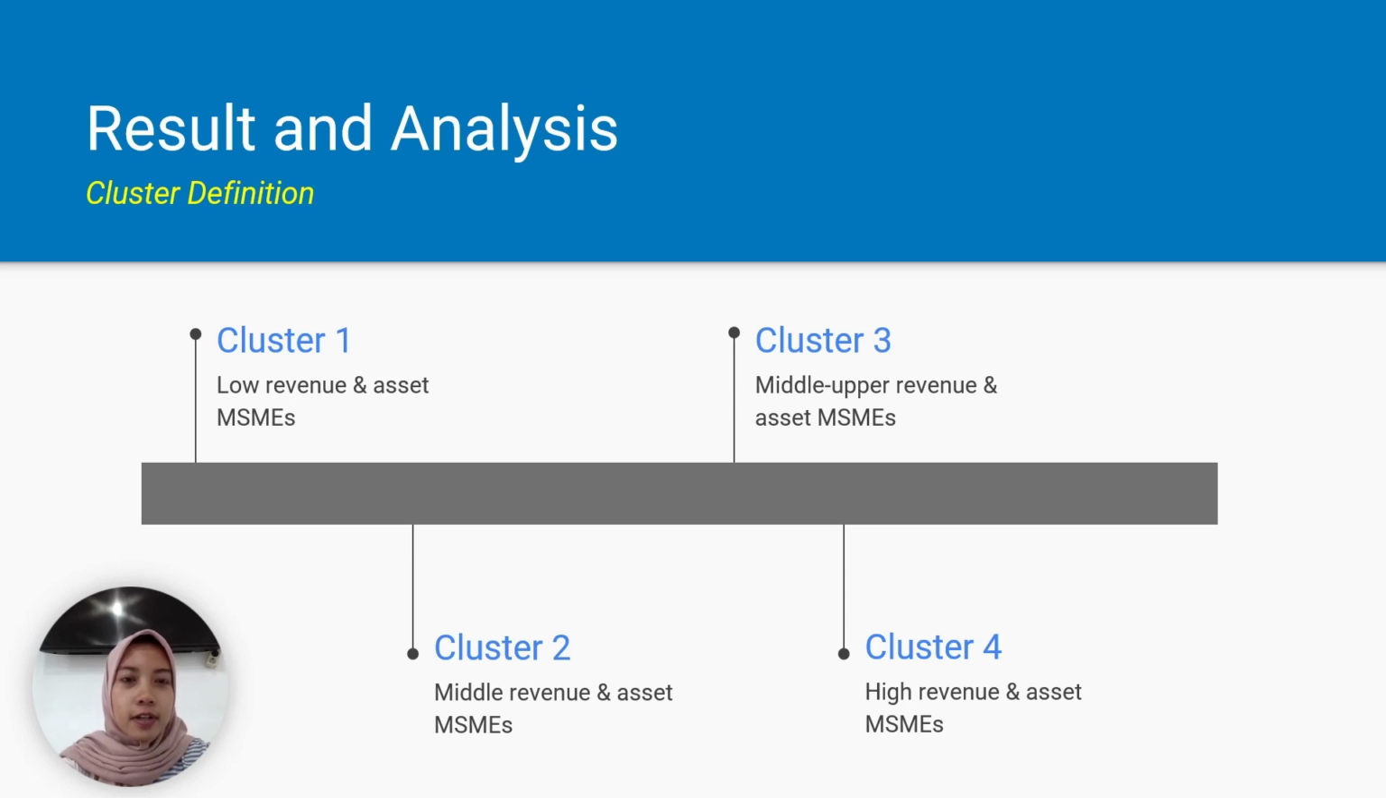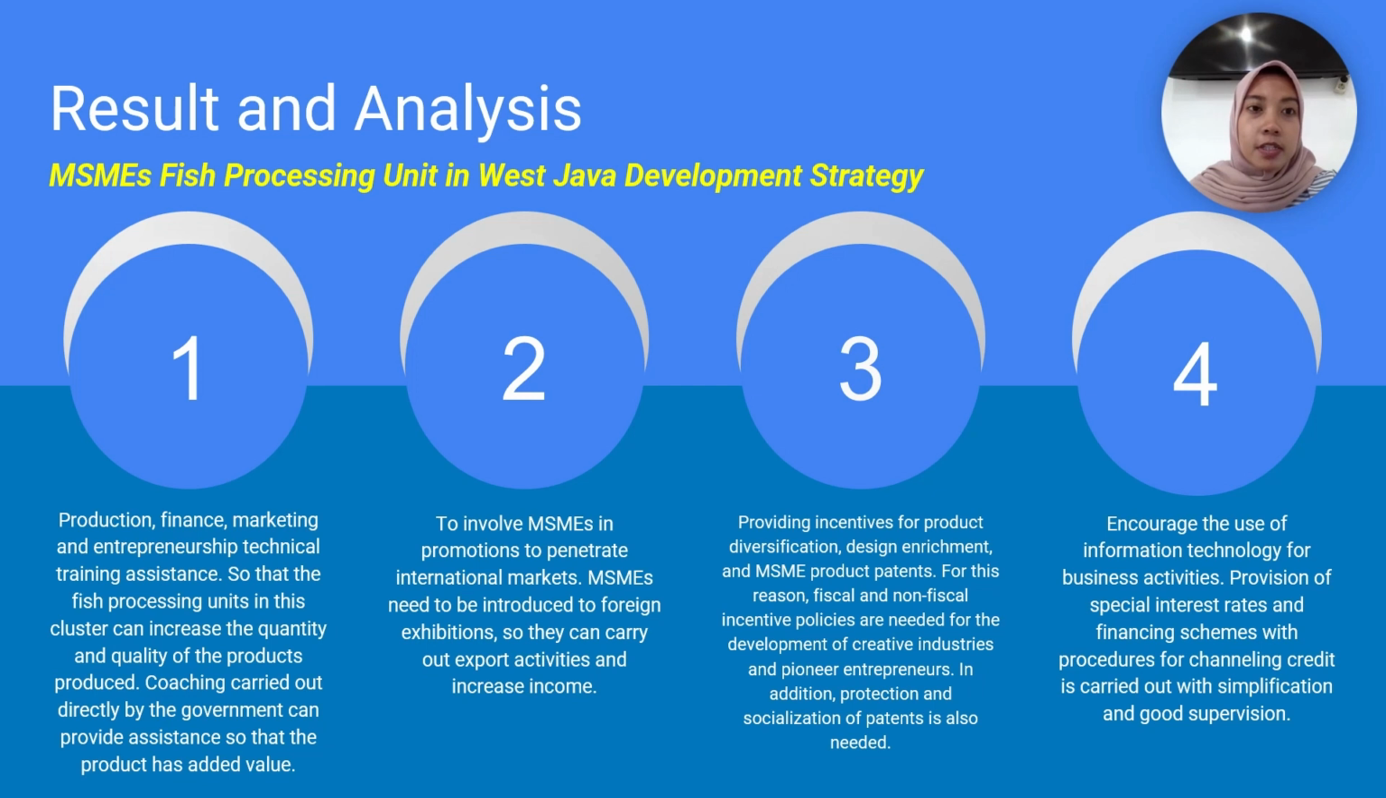So here we have the cluster definition. Basically, the clusters describe the level of revenue and assets of the MSMEs from the lowest to the highest. Starting from cluster 1, which is MSMEs with low revenue and assets. Cluster 2 is in the middle, followed by cluster 3, which is in the upper middle. And lastly, cluster 4 is MSMEs with high revenue.